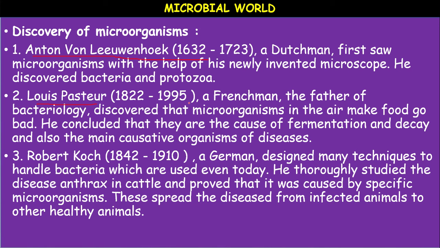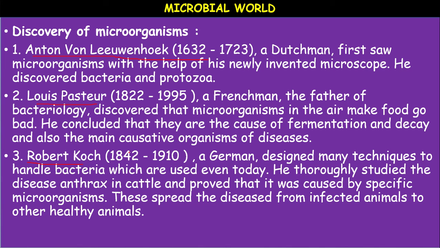The next, Robert Koch. He is a German who designed many techniques to handle bacteria which are used even today. He thoroughly studied the disease anthrax in cattle and proved that it was caused by specific microorganisms.